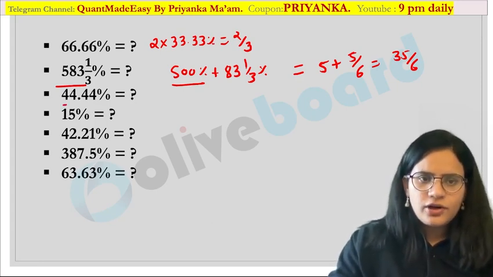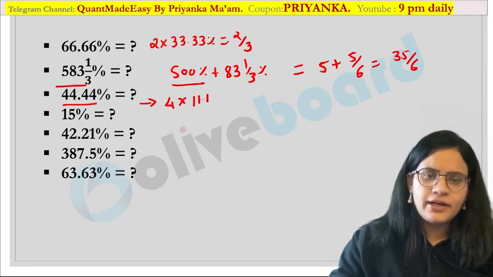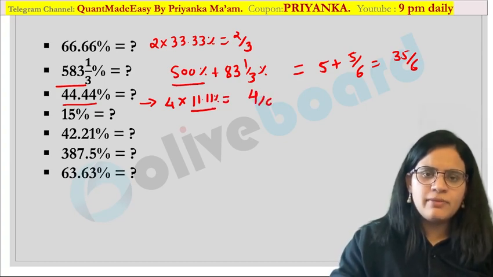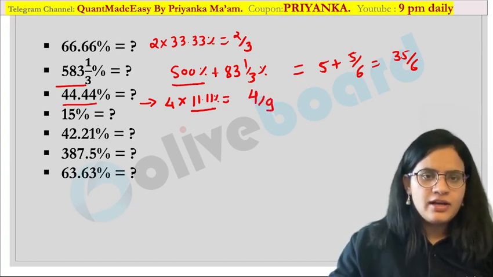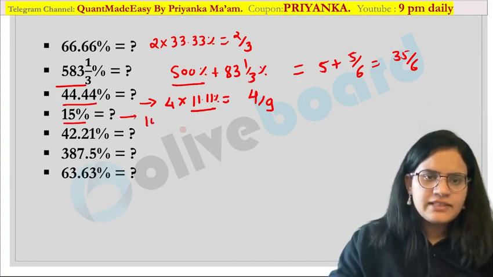Let us talk about 44.44. This can be written as 4 into 11.11%. Now we know that 11.11 is 1 by 9. So this will become 4 by 9 over here. Are you getting it? What about 15%? It is 10% plus 5%. So you can write down both of the values.